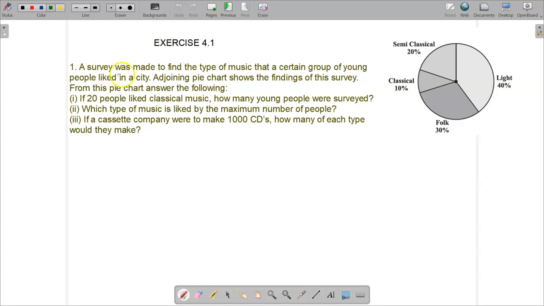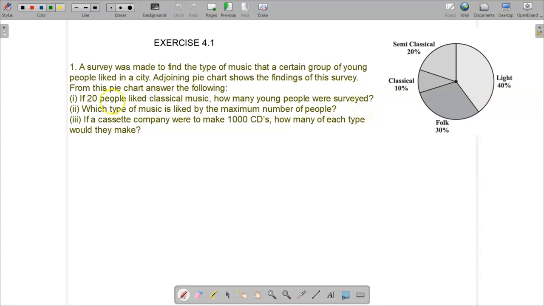The question is, a survey was made to find the type of music that a certain group of young people liked in a city. The adjoining pie chart shows the findings of this survey. So, this is a pie chart where we have different types of music. Semi-classical is 20%, classical is 10%, folk is 30%, light music is 40%. From the pie chart, answer the following. If 20 people liked classical music, how many young people were surveyed?